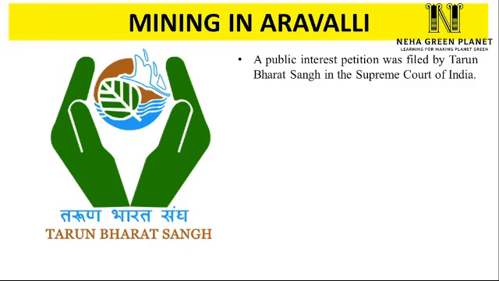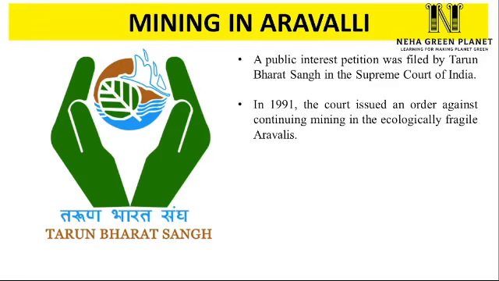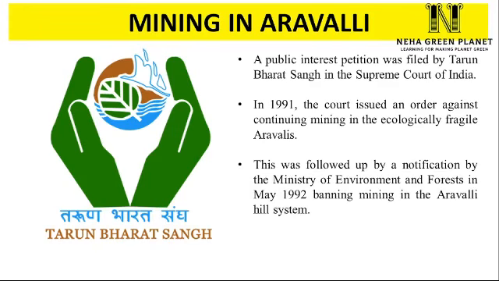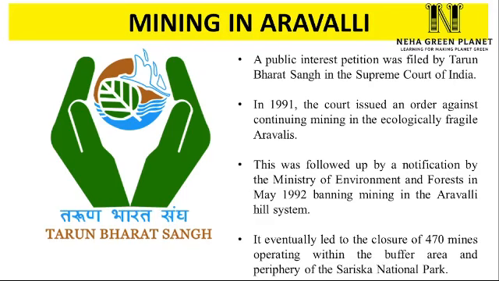Public interest litigations are petitions which are filed in court when the public at large is affected, and generally environmental cases fall in PIL. So, in 1991, based on this PIL, the Supreme Court ordered against the continuation of mining in the ecologically fragile Aravalli Hill Range. That means the court restricted and banned all the mining activities in Aravalli. Later on, the Ministry of Environment and Forest in 1992 issued a notification which also stated a ban on mining in Aravalli Hill. Finally, 470 mines which were very close to Sariska National Park were closed.